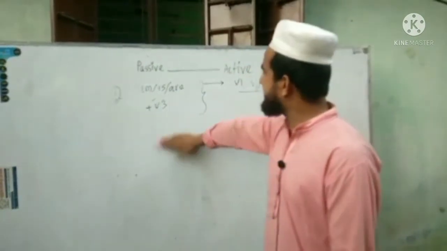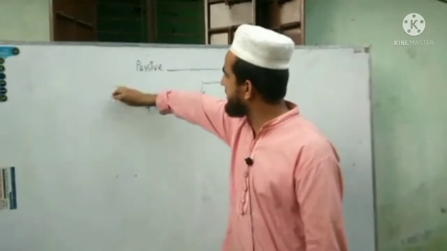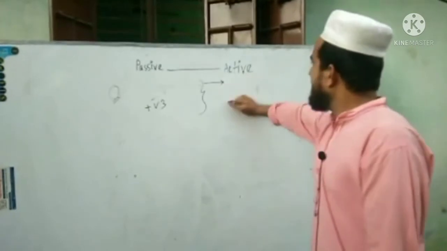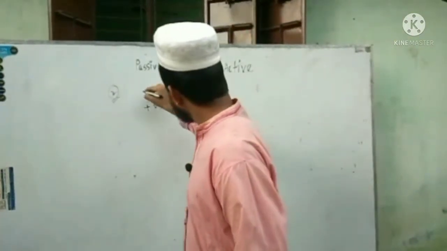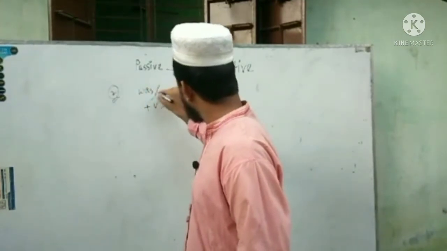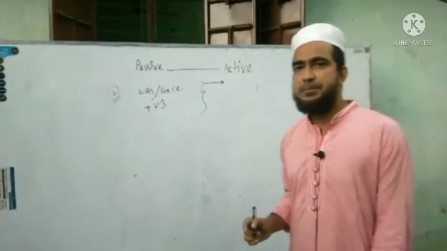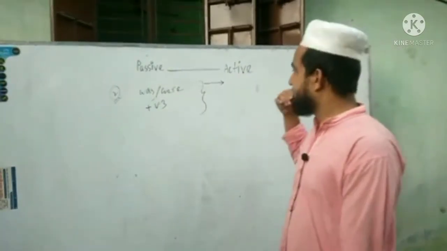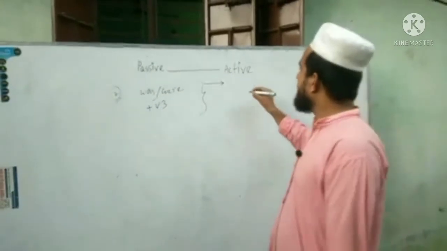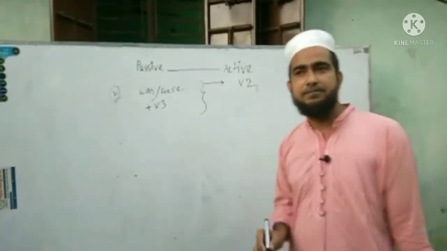If we get, this is my second rule, if we get was or were and verb 3, the past participle form of verb, then we transform it into past form of verb.